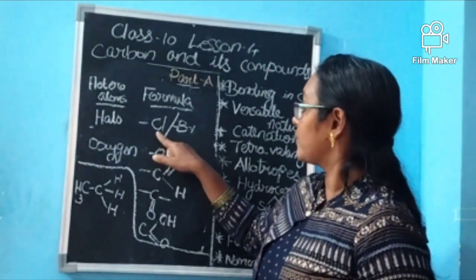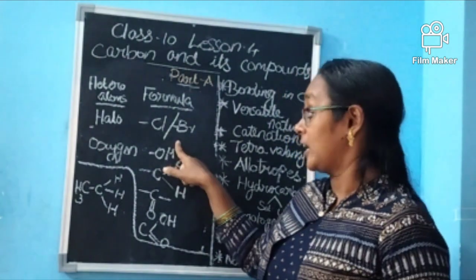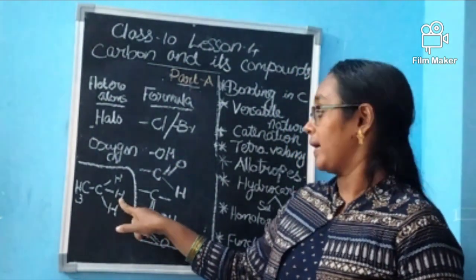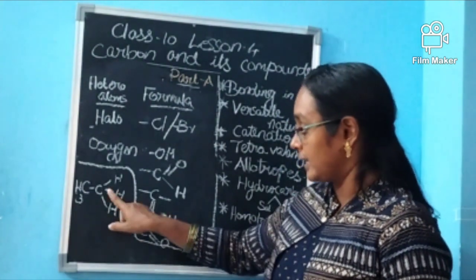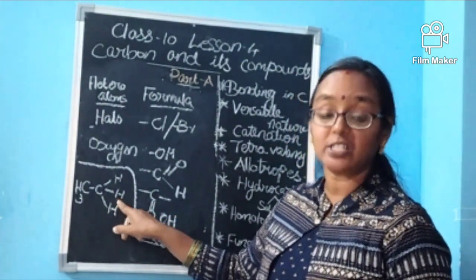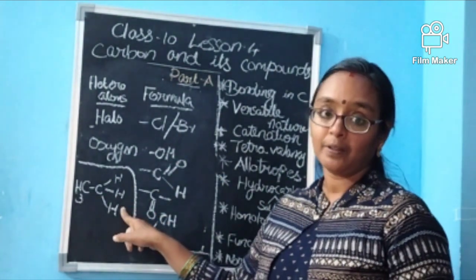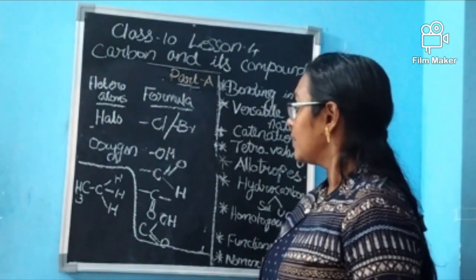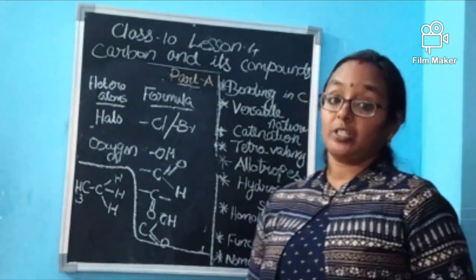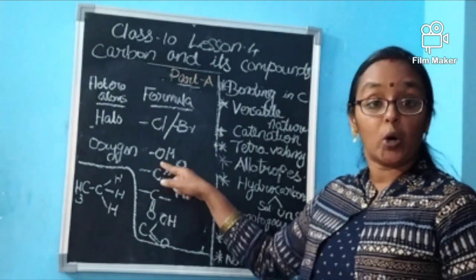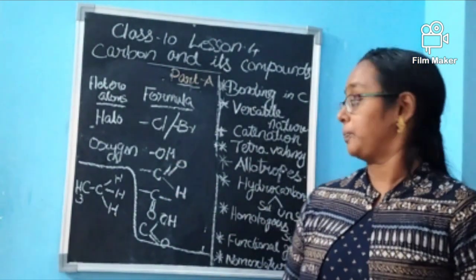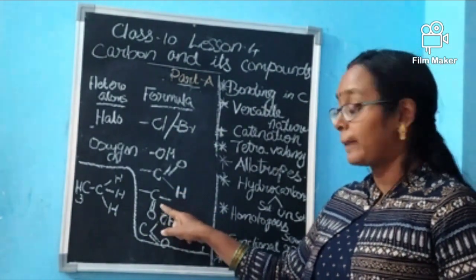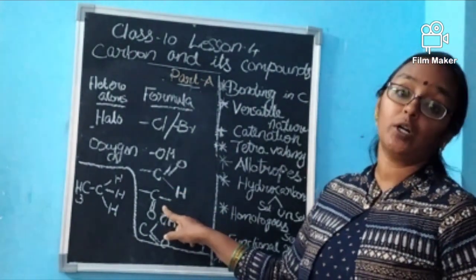Here, chlorine or bromine can be added by replacing one hydrogen with chlorine or bromine. In this form we represent that one valency of the hydrogen is replaced by chlorine or bromine. We will get a compound other than an alkane. And in the case of oxygen, it can be in the form of OH. OH means alcoholic group. CHO means aldehyde. C double bond O means ketone.